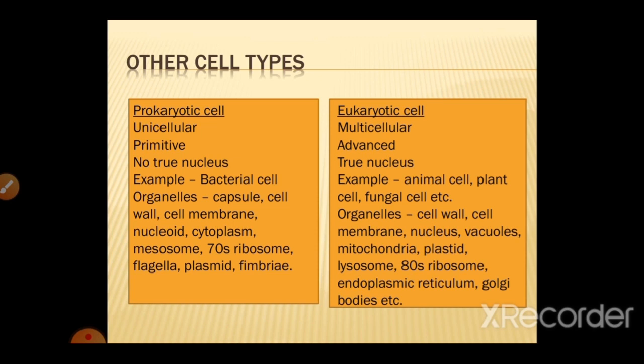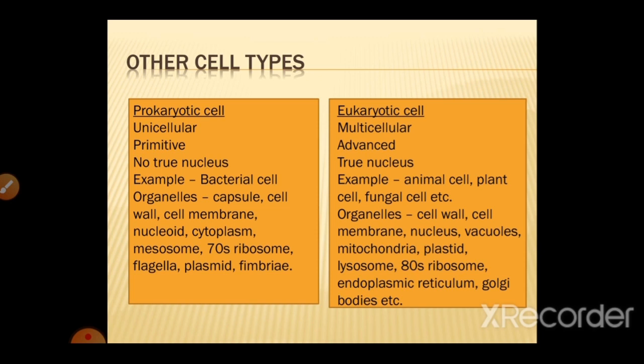They have various organelles which include capsule, cell wall, cell membrane, nucleoid, cytoplasm, mesosome, flagella, plasmid, fimbriae. And here the ribosome is 70S type. S signifies sedimentation unit. And then there is the eukaryotic cell, which is multicellular in nature. Then it is more advanced than the prokaryotic cell, and their nucleus is more advanced and distinct.